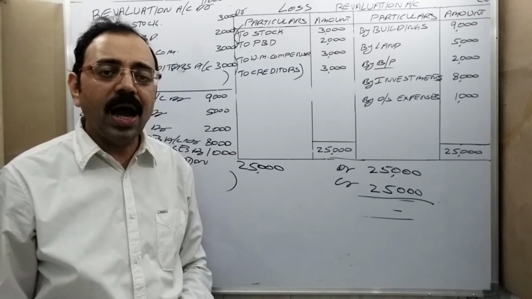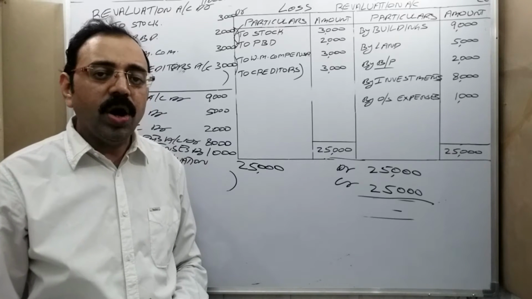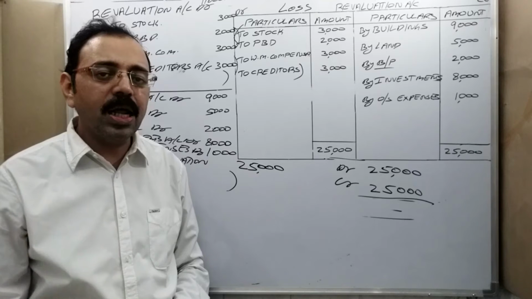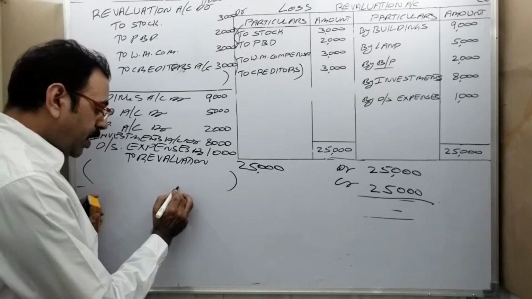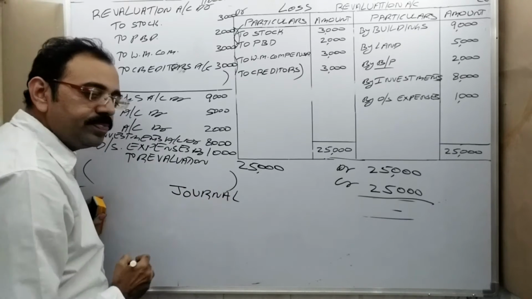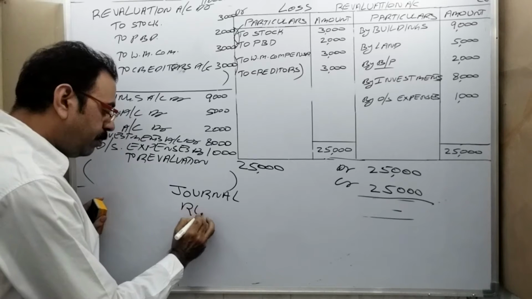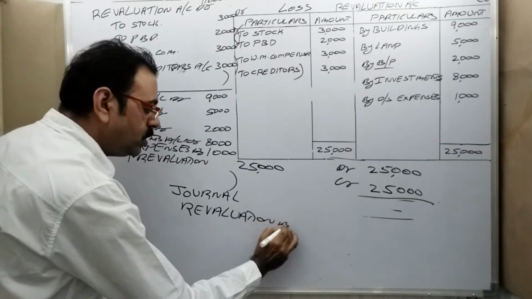One should recollect our previous video class, what I said in admission of a partner part 2. While preparing accounts, we should write journal, then we should prepare revaluation account.